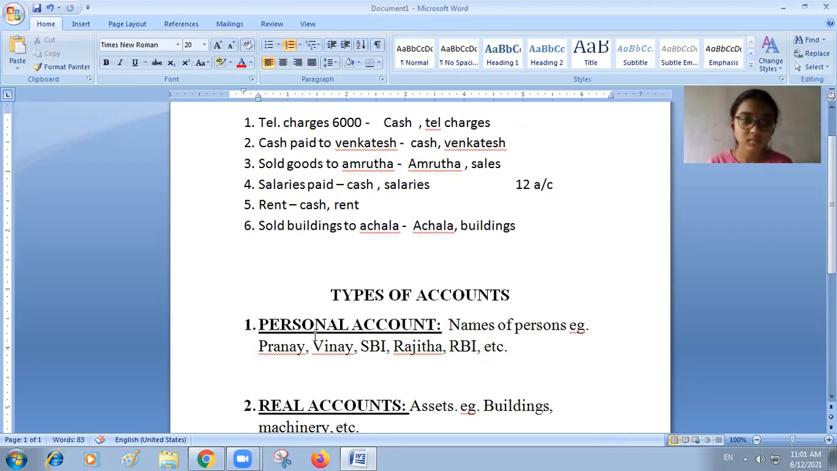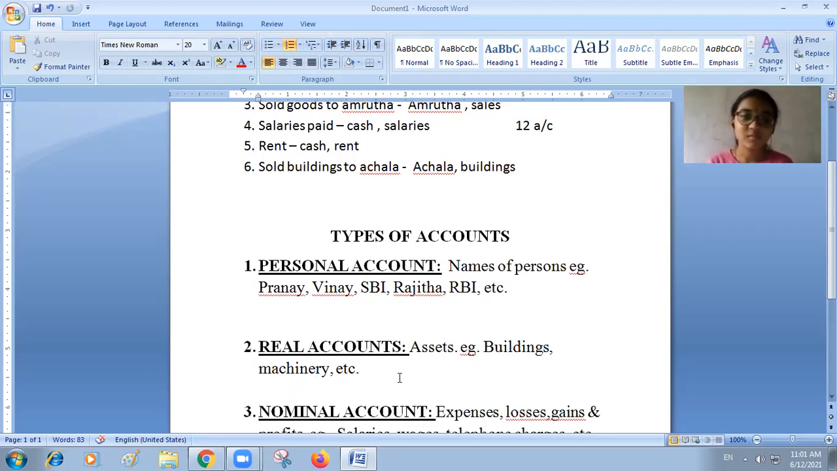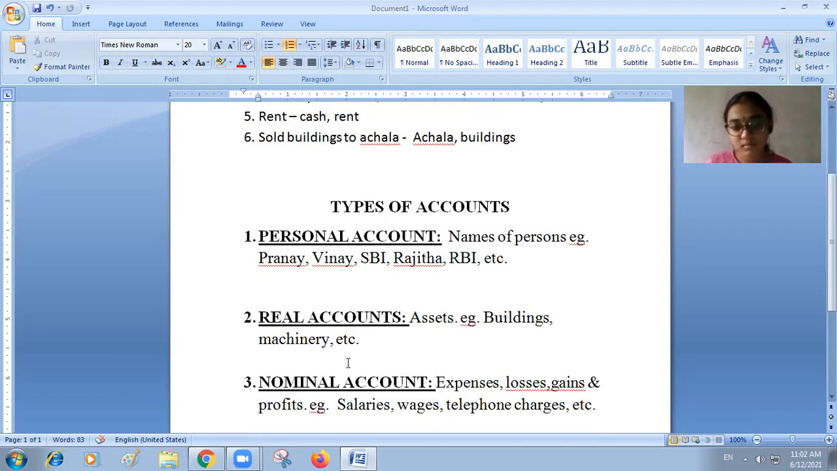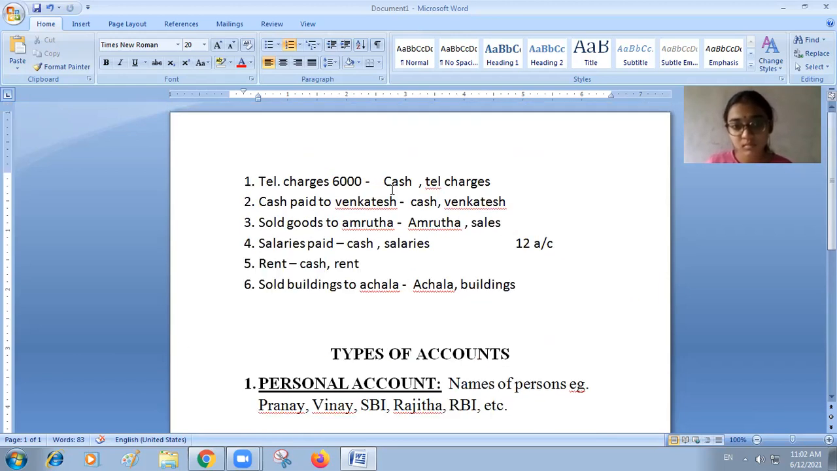Is cash a personal account? Is it the name of a person? No. Then is it a real account? Is it an asset to you? No, sir. Nominal account. No. See, telephone charges is expenditure. It is a nominal account, whereas cash is an asset.